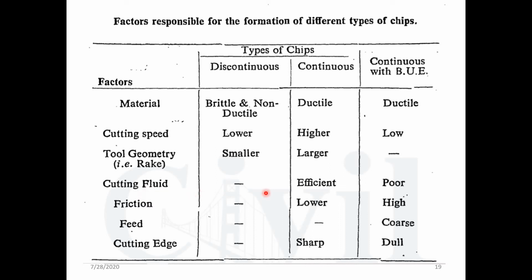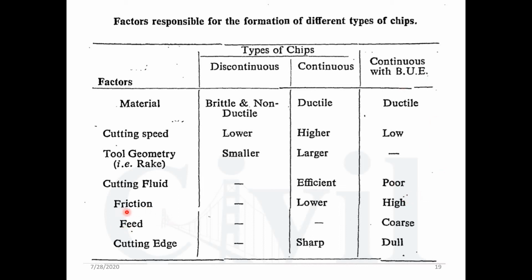Then we can say cutting fluid. If an efficient cutting fluid is used, then you can find continuous type of chips are formed there. If cutting fluid is not used, then discontinuous type of chips are going to be formed. Whatever function the cutting fluid is required to perform, if that function is poor, then the continuous chip with built up edges can be formed there.